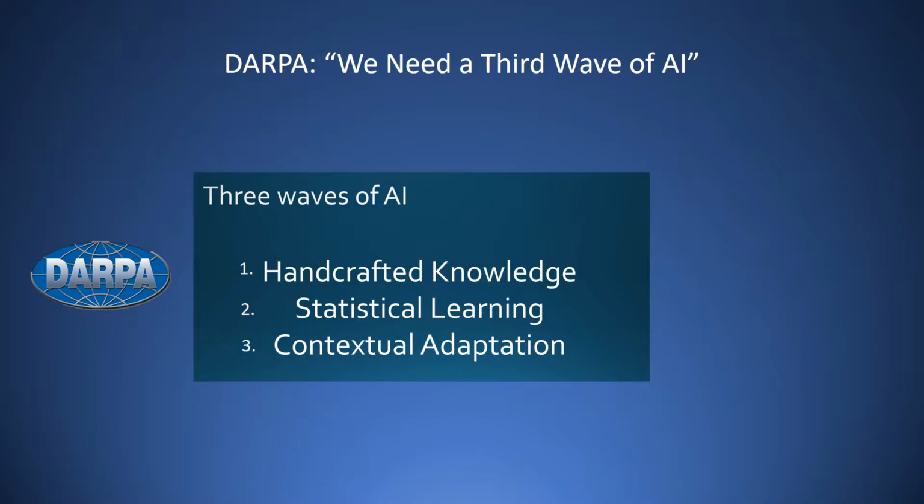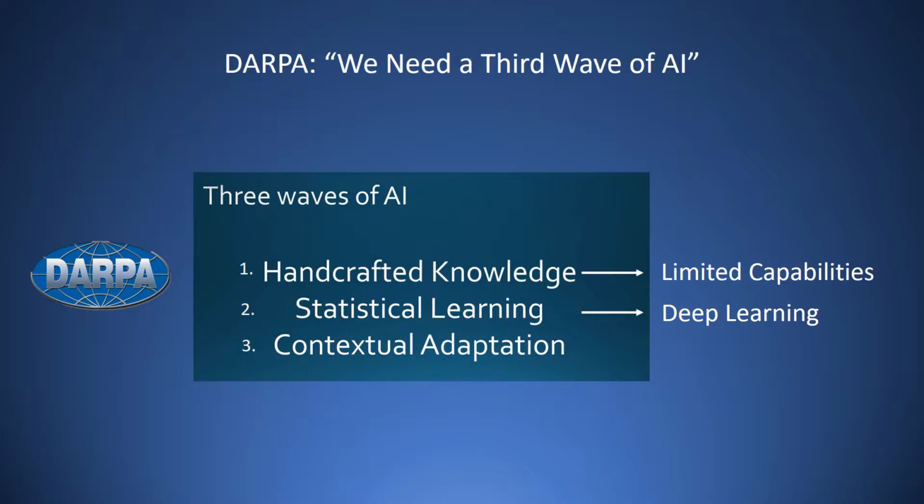So according to DARPA, we need a third wave of artificial intelligence. The first wave, dating from the 80s, DARPA calls handcrafted knowledge. This is hard-coded algorithms that are still used today for many simple problems. The second wave includes deep learning, which has made great strides in tackling complex problems.